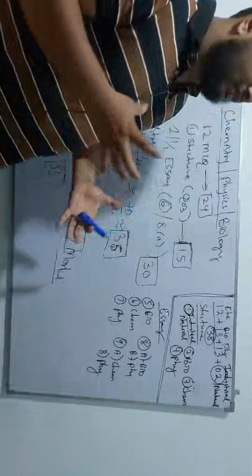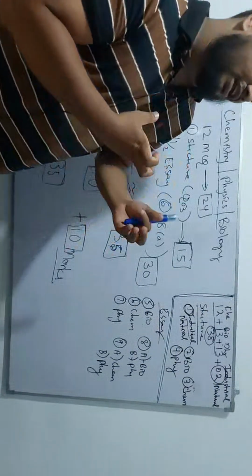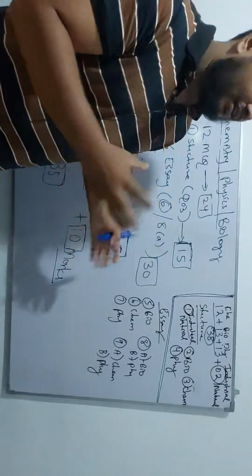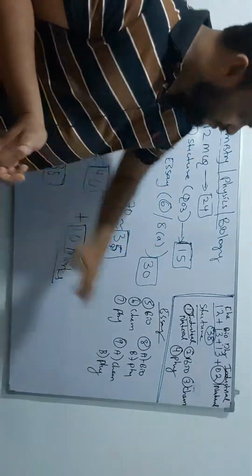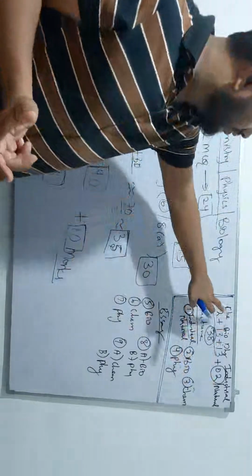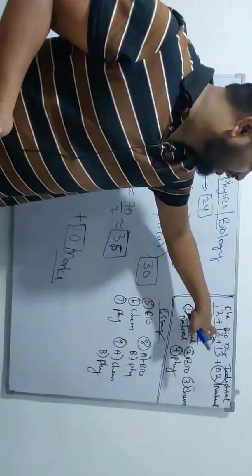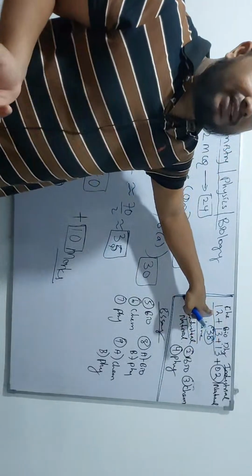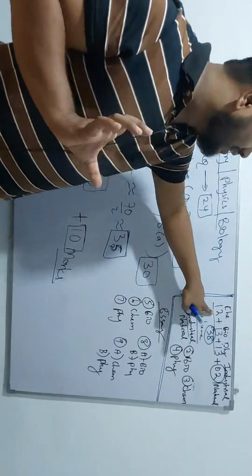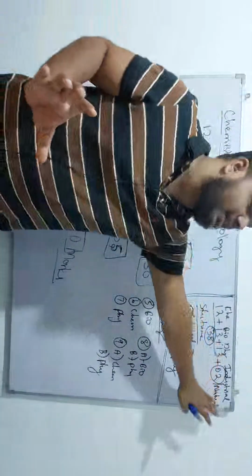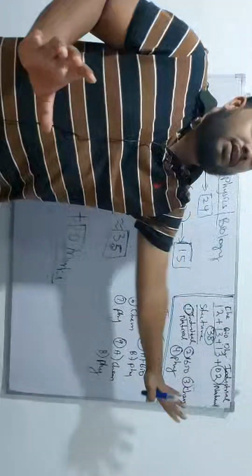Sometimes we can say they are related to chemistry, sometimes to biology, but we can't say they are chemistry or biology questions. We take those as extra questions.